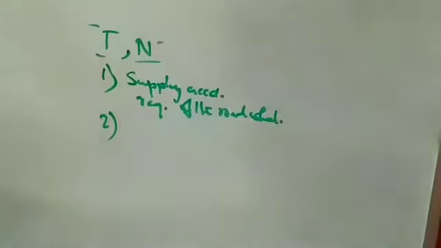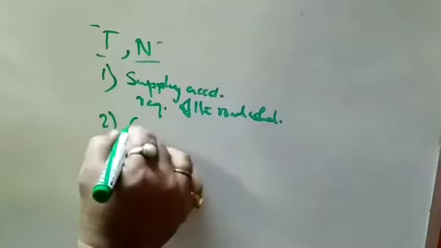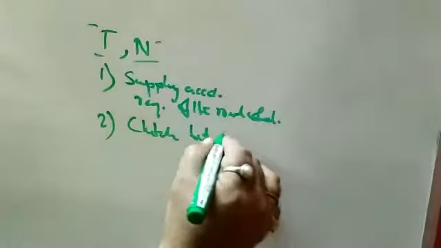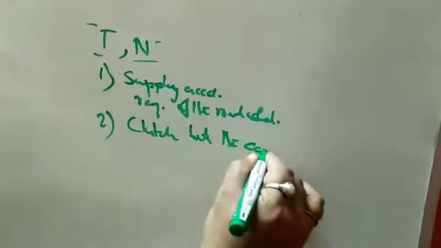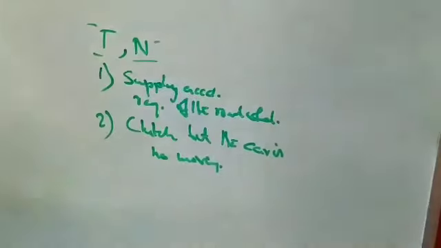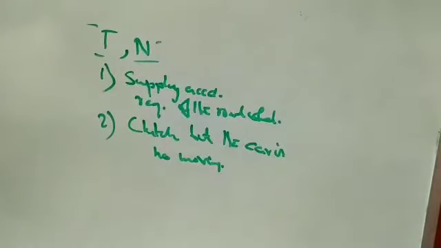Number two is that in some conditions the clutch is engaged, but the car is not moving. This is another requirement which is met by the gearbox.